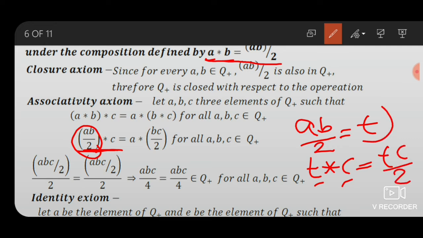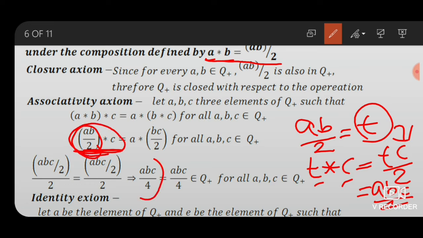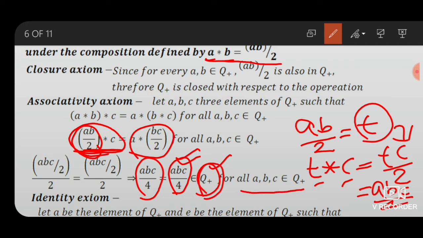Now putting the value of T in this, ABC by 2 means 4. This one is written as this. Similarly, this one is written as this, which also belongs to Q plus. This ABC by 4 is an element of Q plus, all positive rational numbers, for all A, B, C belonging to Q plus.